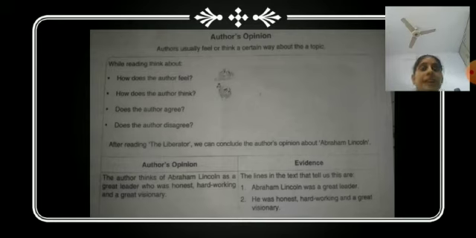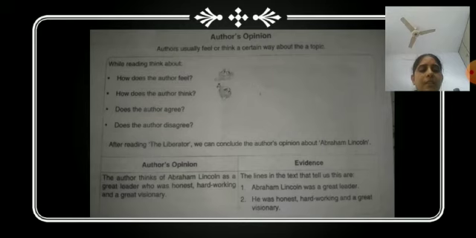Does the author agree? Do you think the author agrees with the statement which is generally known by people about that personality? And the next one is, does the author disagree? It means the author thinks differently in comparison to other people.